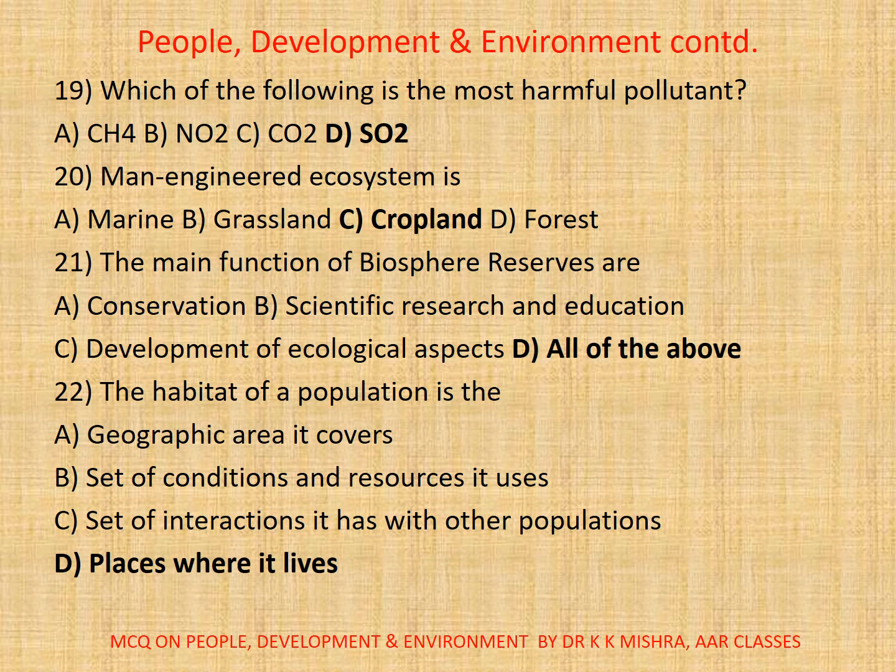19. Which of the following is the most harmful pollutant? So if you compare, here correct option is D, SO2. 20. Man-engineered ecosystem is cropland. Correct option is C.